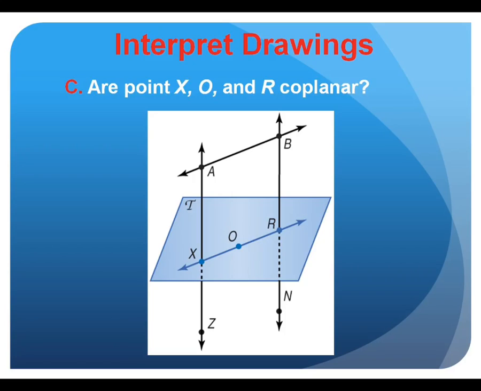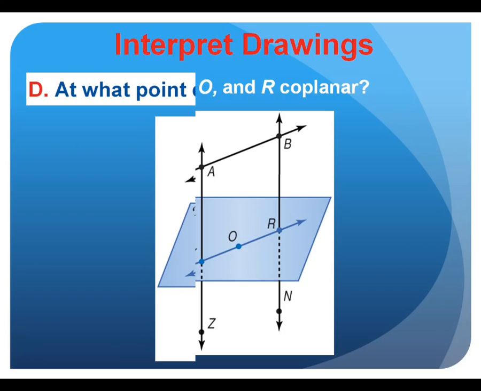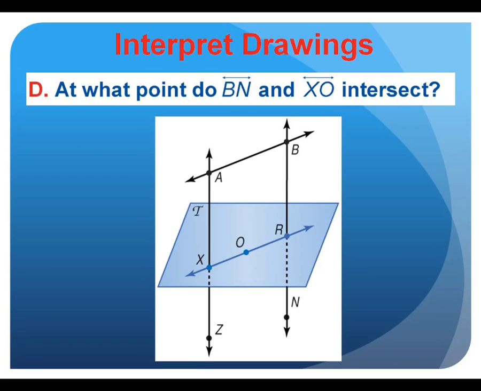Are X, O, and R coplanar? Are those 3 points coplanar? X, O, and R. Yes, they are, because they all lie in plane T. At what points do lines BN and XO intersect? BN and XO, those two lines intersect at what point? At point R, right? XO is this line here. They intersect at point R.